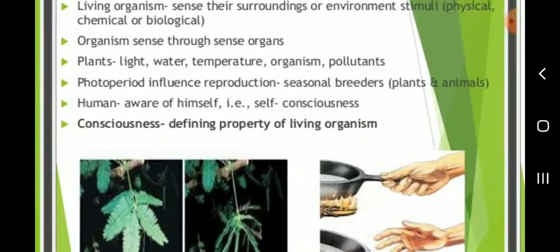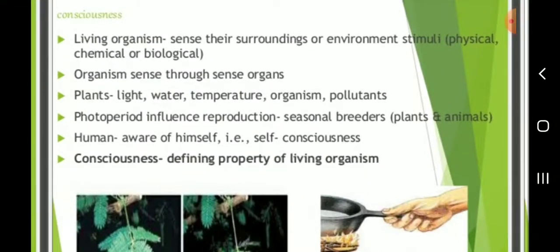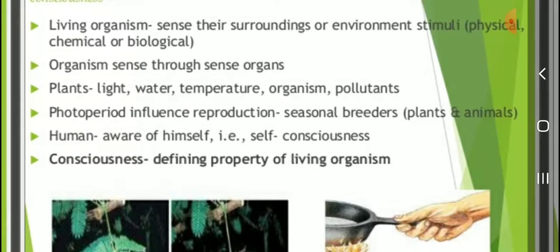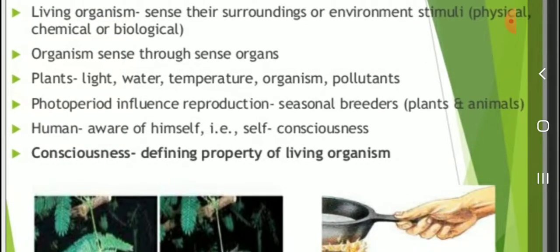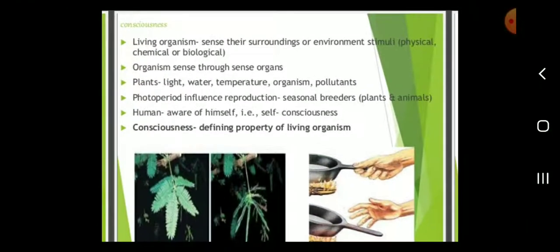Okay, listen students. Living organisms sense their surroundings or environmental stimuli, which may be physical, chemical or biological. Organisms sense through sense organs. For plants, these are light, water, temperature, other organisms, pollutants. Photoperiod influences reproduction. Then humans are aware of themselves, which is self-consciousness. Consciousness is a defining property of living organisms.